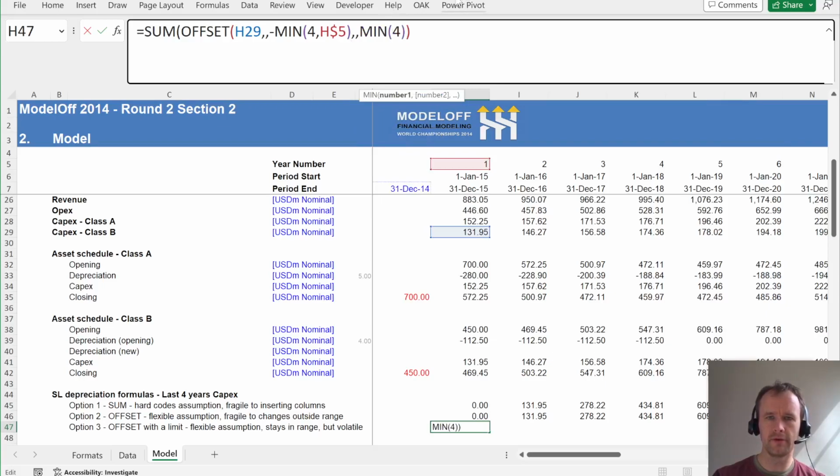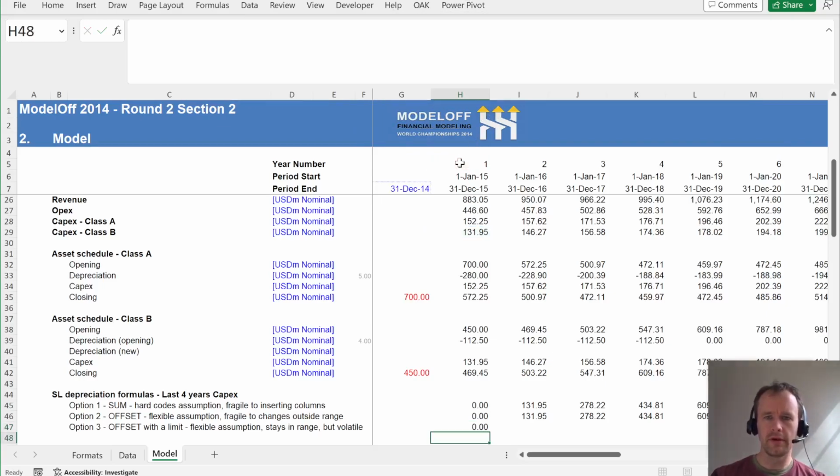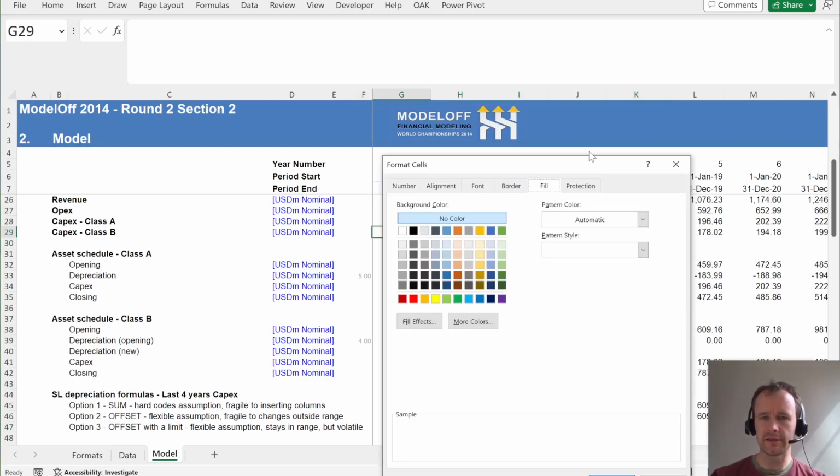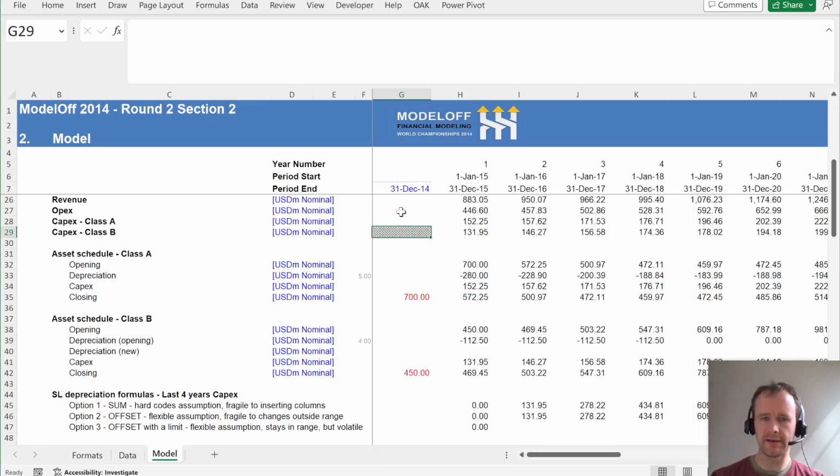And then the min of 4 and this again. Now that will continue to refer to one empty cell, so it'll sum this cell, and then these 2, and then these 3, and then these 4, and then so on. But that's a lot easier to deal with because you can just format that. This is a format I tend to use for an empty cell, but it is referenced. So don't put something in here because that'll mess things up.